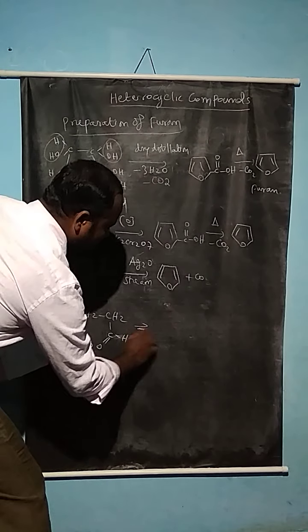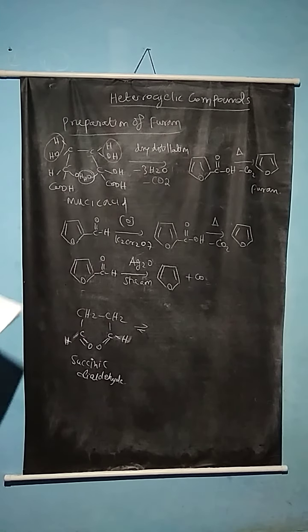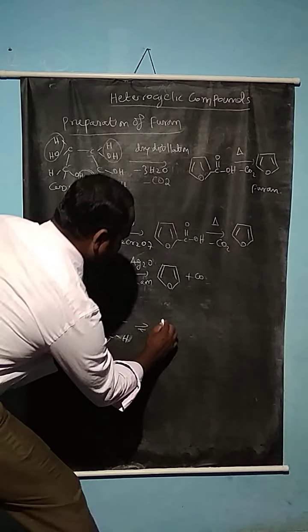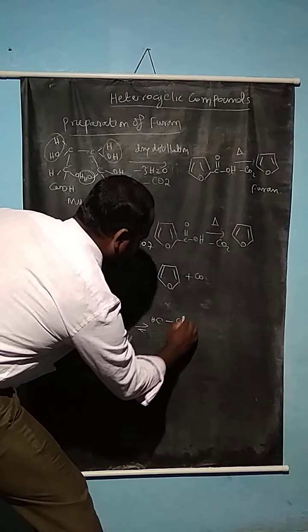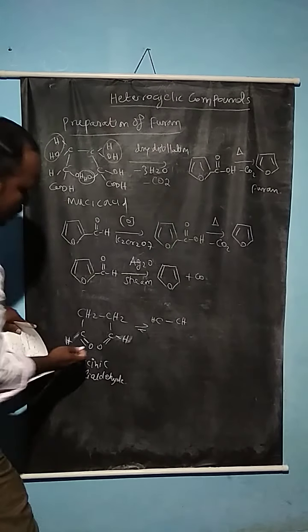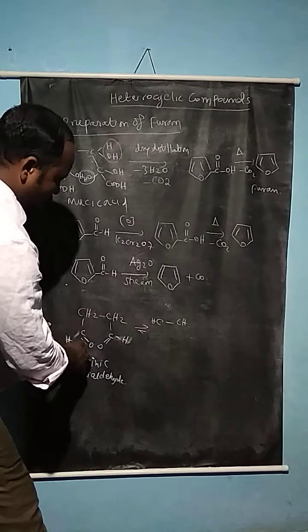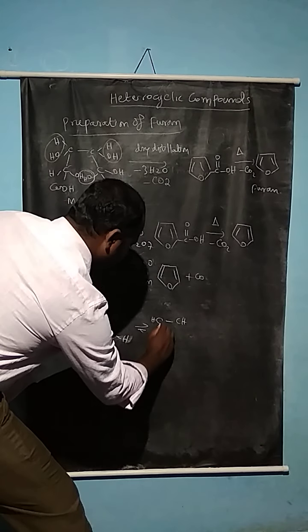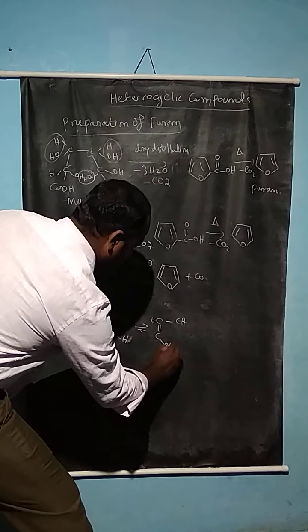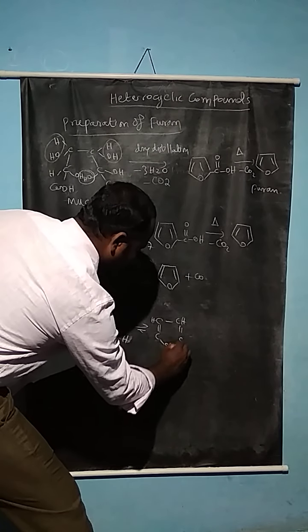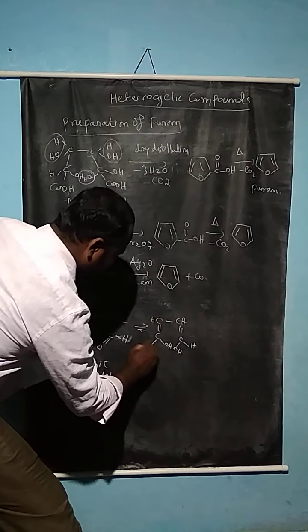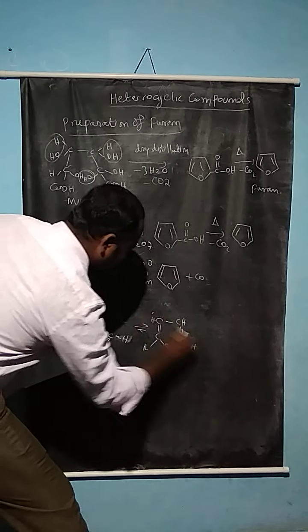So it undergoes reduction, and it is converted into the enol form, the diene diol. So here the CH group, this double bond O, becomes an alcohol form. So here a double bond C, here also hydrogen. So this is the diene diol.